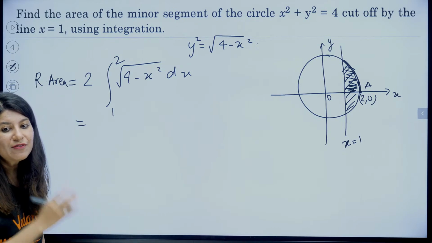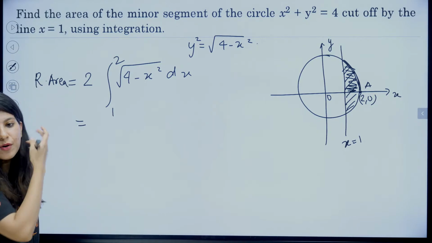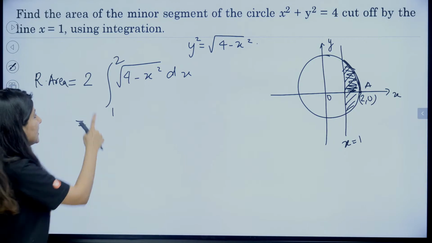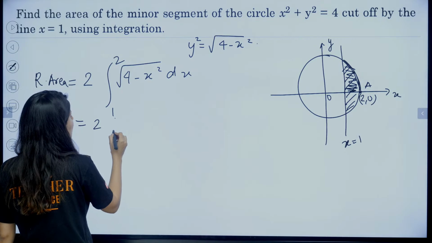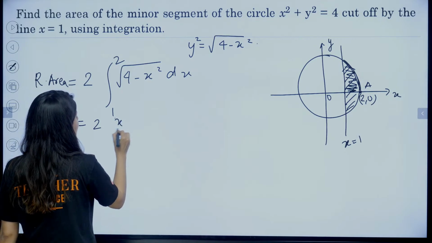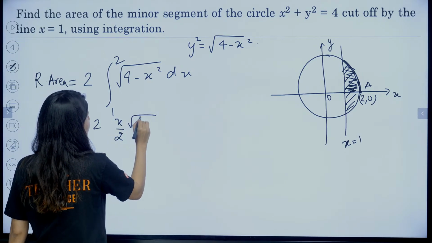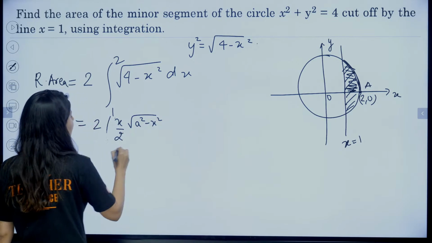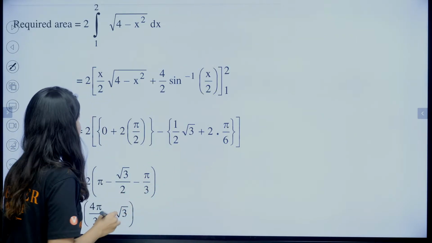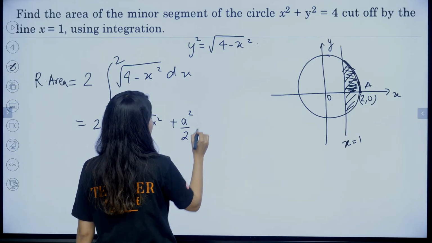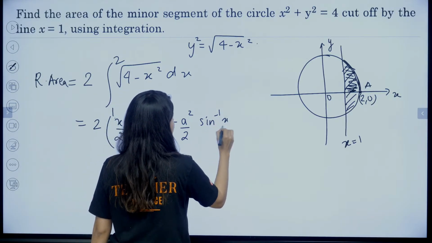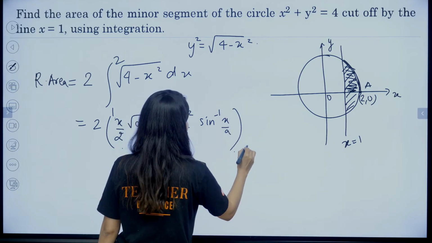Who is going to tell me the formula? A square minus x square. So the integral of square root of a square minus x square value will be x by 2 square root of a square minus x square, right? And then it will be plus a square by 2 and it will be sin inverse x by a. Right? So this is 1 and 2.